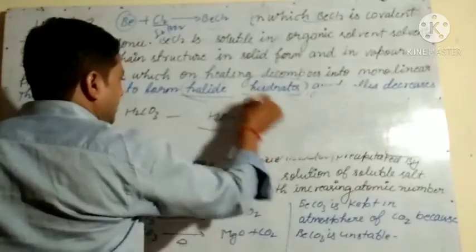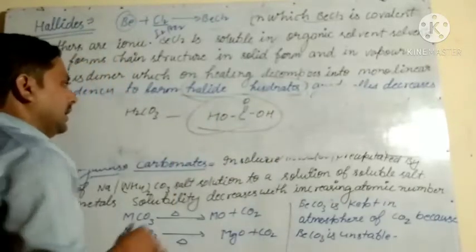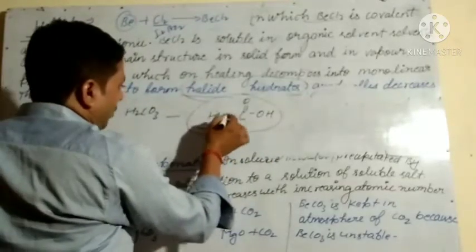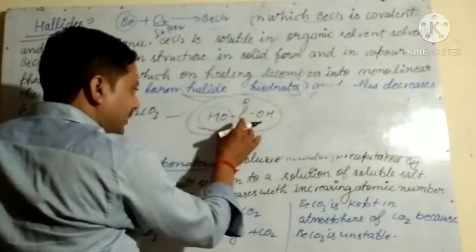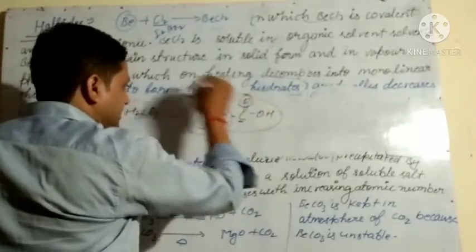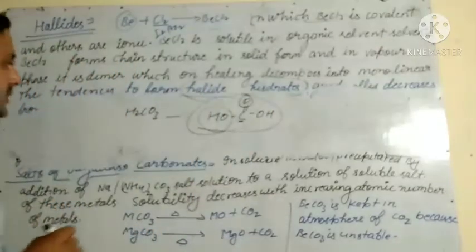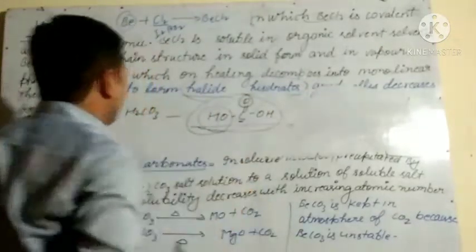Okay. So this is the acid in which an OH group is bonded to the carbonyl group, to the carbon to which one more oxygen is doubly bonded. So this type of acid is called an oxyacid.